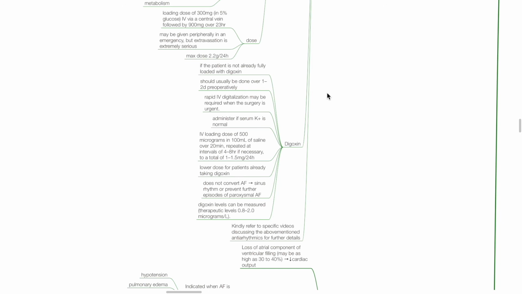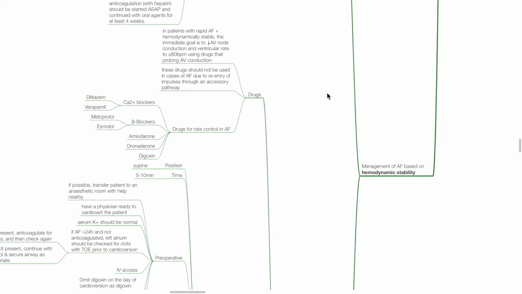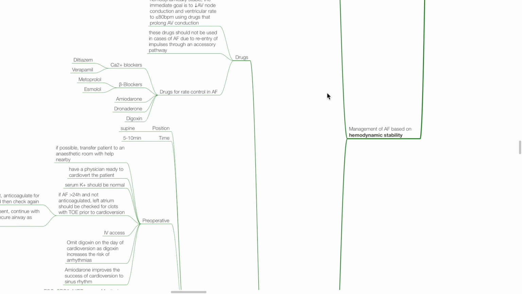Digoxin does not convert AF to sinus rhythm or prevent further episodes of paroxysmal AF. Digoxin levels may be measured with a therapeutic level of 0.8 to 2 mcg per liter. Kindly refer to the specific videos discussing the above-mentioned antiarrhythmics for further details. Management of AF based on hemodynamic stability.